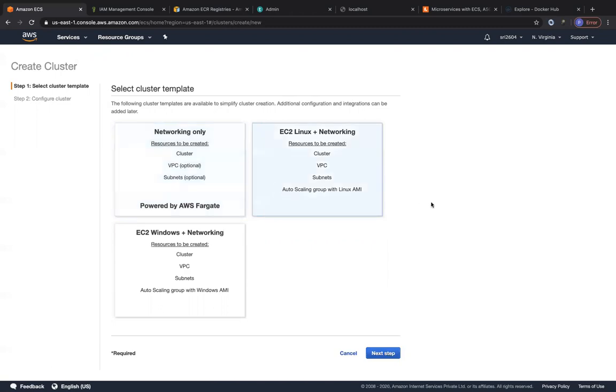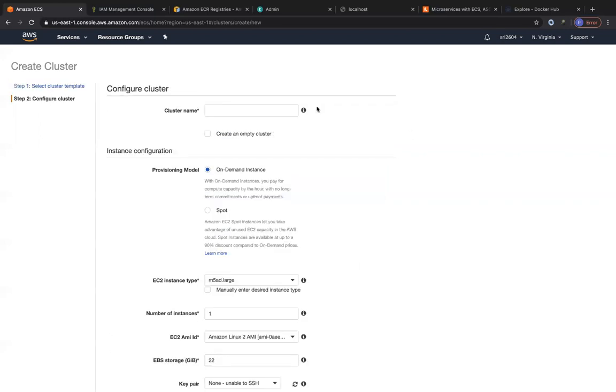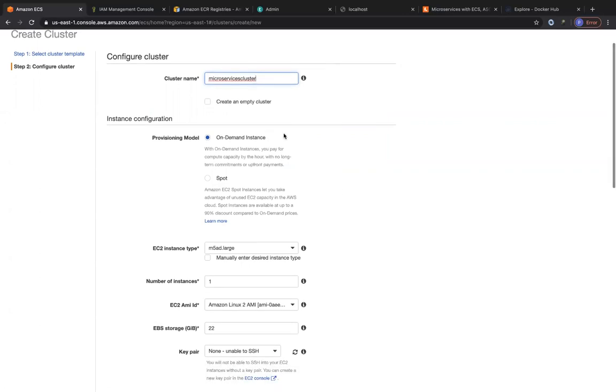But EC2 Linux with networking is what we are going to do today, because we are going to spawn one EC2 instance that has Docker pre-installed with it using a Linux-based AMI, right? And we are going to specify our VPC and subnets too. So let's choose the EC2 with Linux. The cluster name that I'm going to give is microservices cluster.